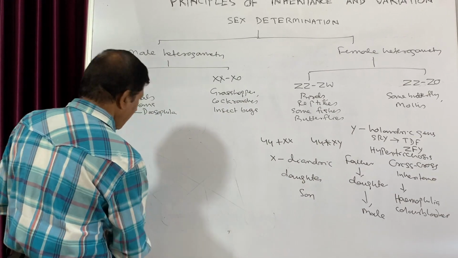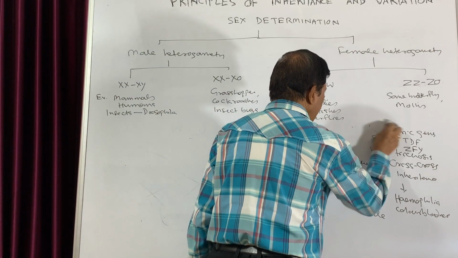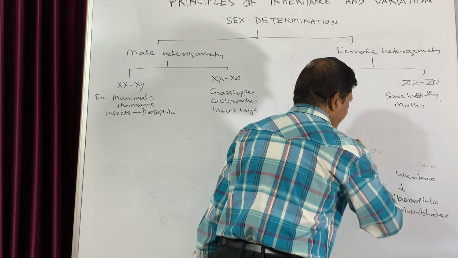Now come to the second case. The second case is which is found in grasshoppers and cockroaches. It is the same way.